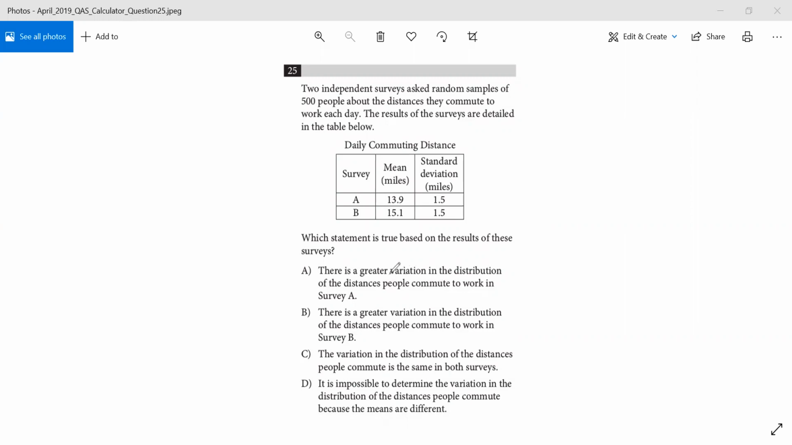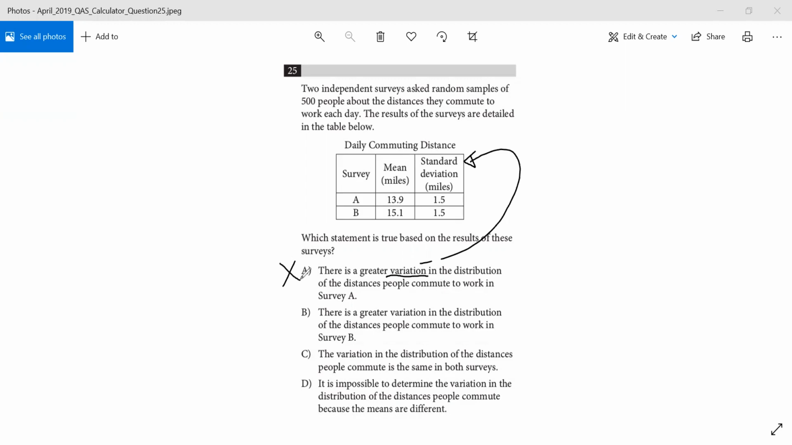When you see variation, that is a word related to standard deviation. So this will be related to standard deviation. But in both surveys, standard deviations are the same. So we expect that the variation in the distribution is the same for both surveys. So this choice will not be correct.